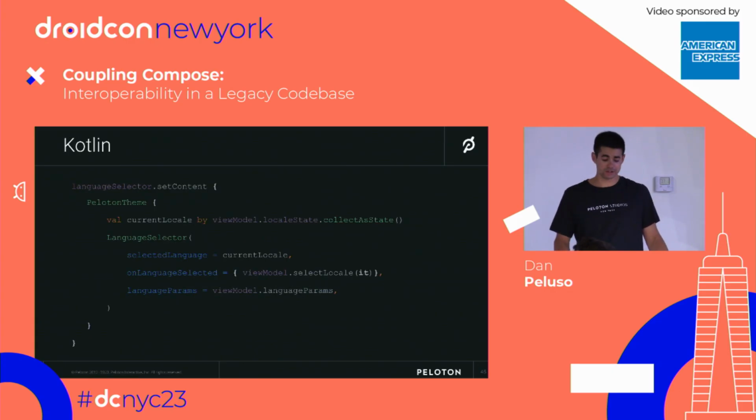In Kotlin, it's even easier. Really, you can see we have the set content function. If you've worked with Compose in an activity context, you're pretty familiar with that. One important thing is that you do want to attach your theme and do any state observations inside the composable function here. Remember that collect as state needs a composable context. So you actually have to do some state management after you've already kind of set the UI for that screen. And then we have our function right here. Pretty straightforward. Our view model exposed a state flow with our locale already. And then calling some public functions, we were able to work with this pretty squarely.